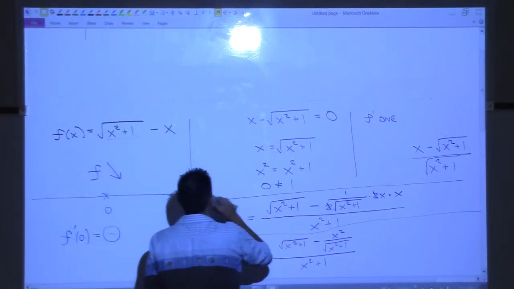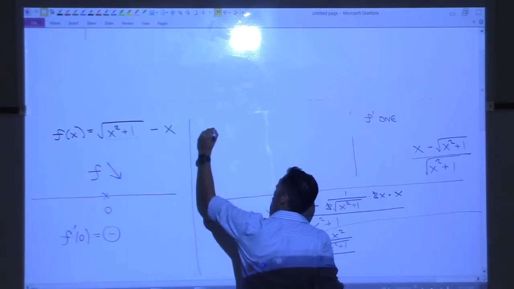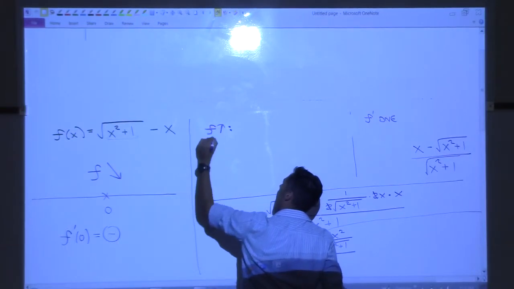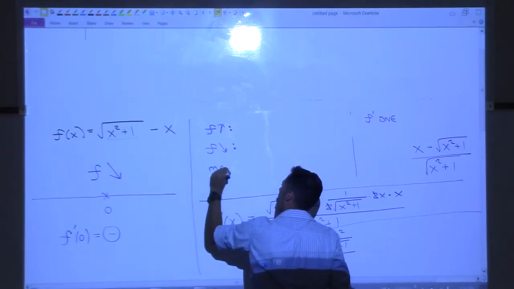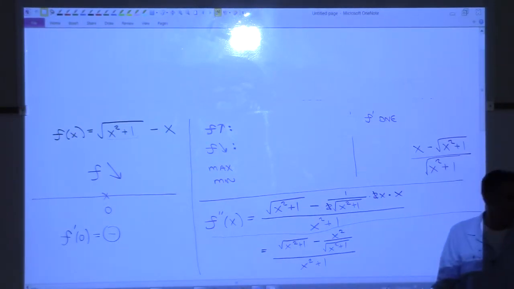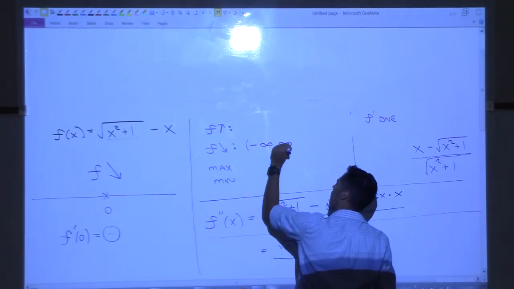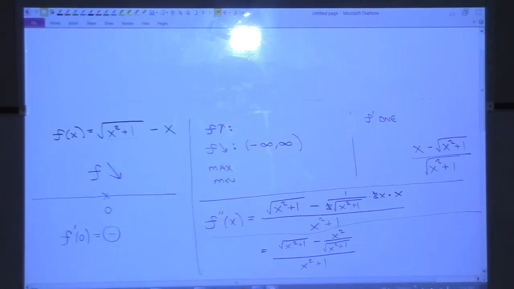All right? Okay, now let's summarize from this first derivative. Where is f increasing? Where is f decreasing? And what are any max or mins? So let's do the decreasing first, because the decreasing we know, right? Where is it decreasing? Everywhere, right? So negative infinity to infinity. All right, so what is our answer for increasing? Never, right? How do we say never using interval notation?